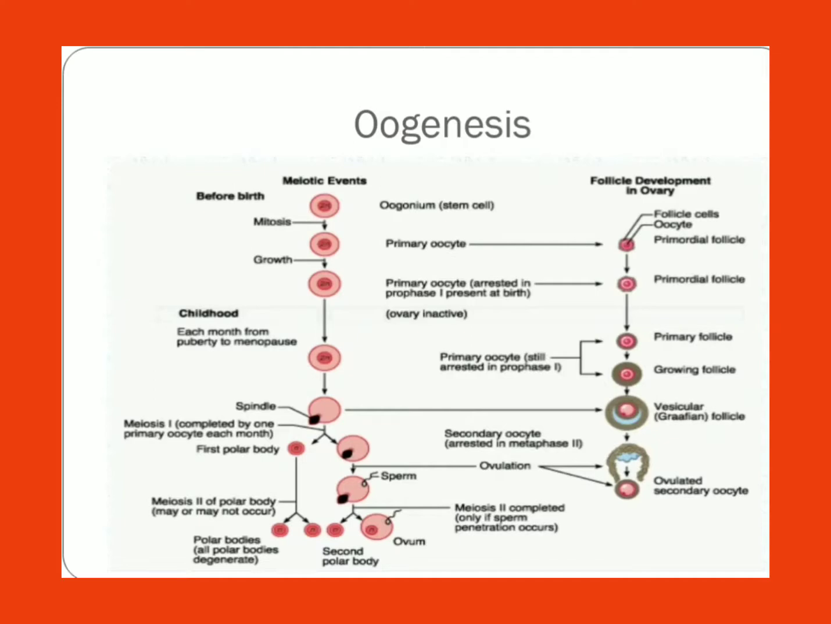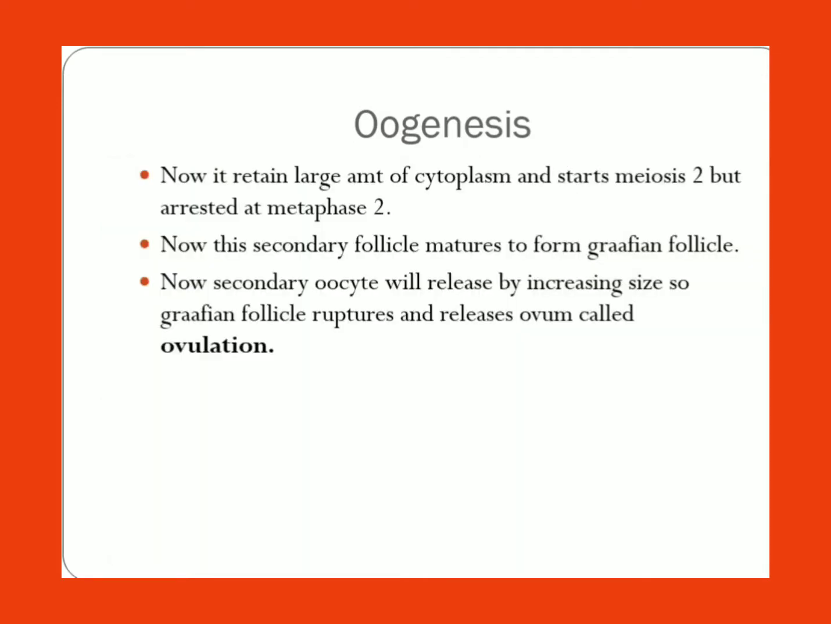So next the polar body will go to the perivitelline space, but here now it retains large amount of cytoplasm and starts the meiosis 2, that is secondary oocyte, but arrested at the metaphase 2. Now this secondary follicle will mature to form the Graafian follicle.